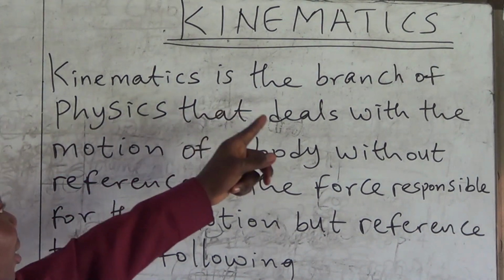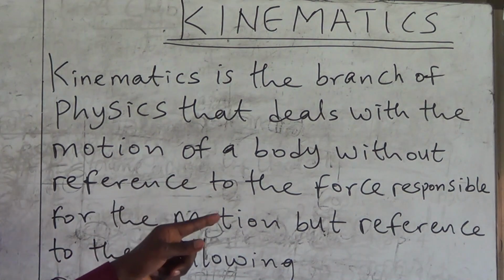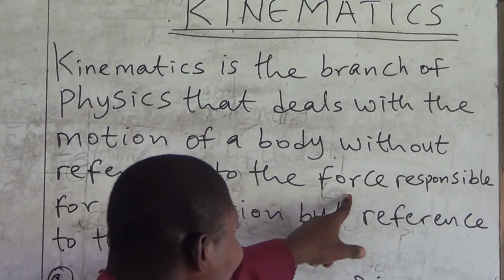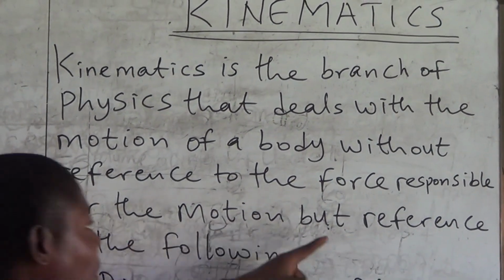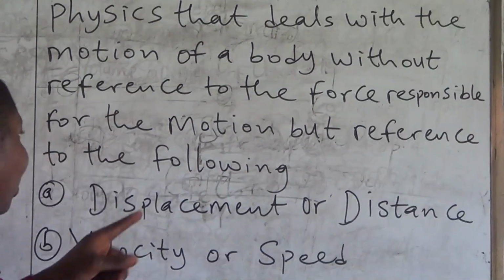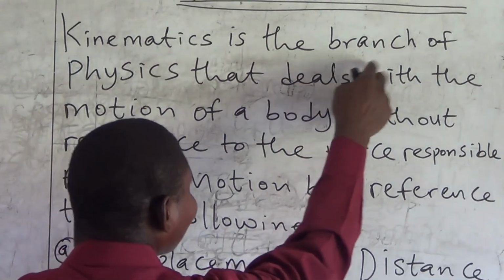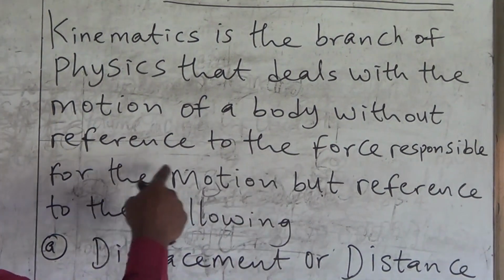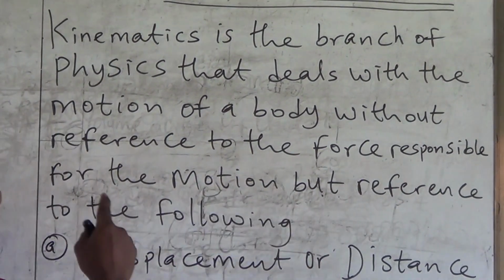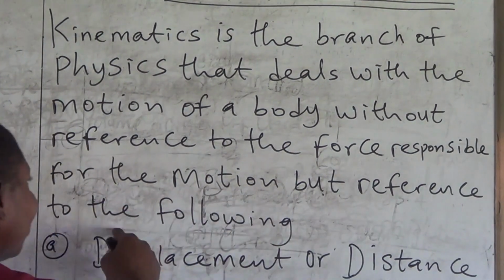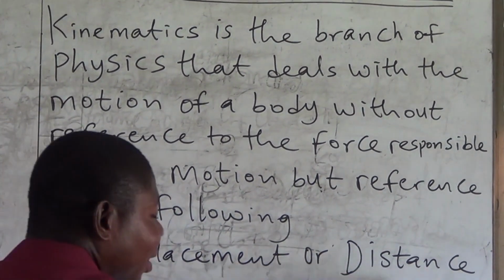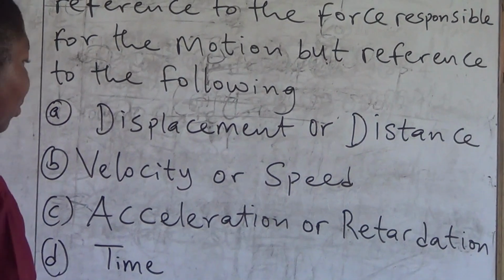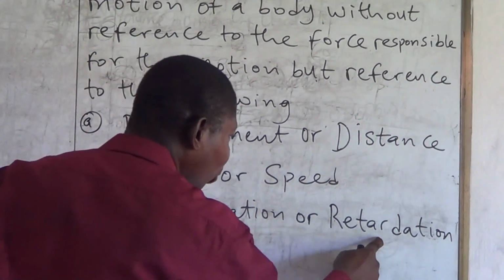Kinematics is the branch of physics that deals with the motion of a body without reference to the force responsible for the motion, but reference to the following: displacement or distance, velocity or speed, acceleration or retardation, time.